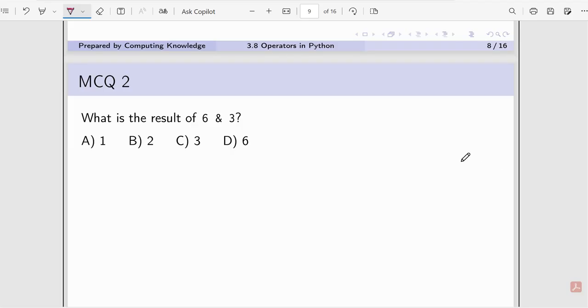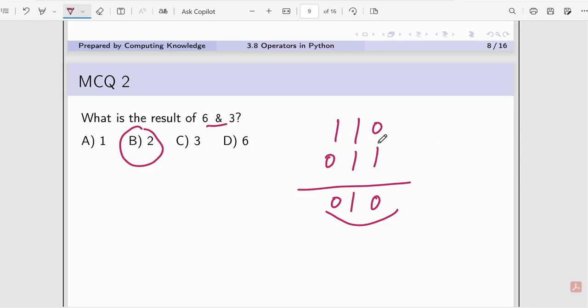The binary code of 6 is 110, the code of 3 is 011, and in between the and will give you 010. That is the code of 2. This is the answer, 2.